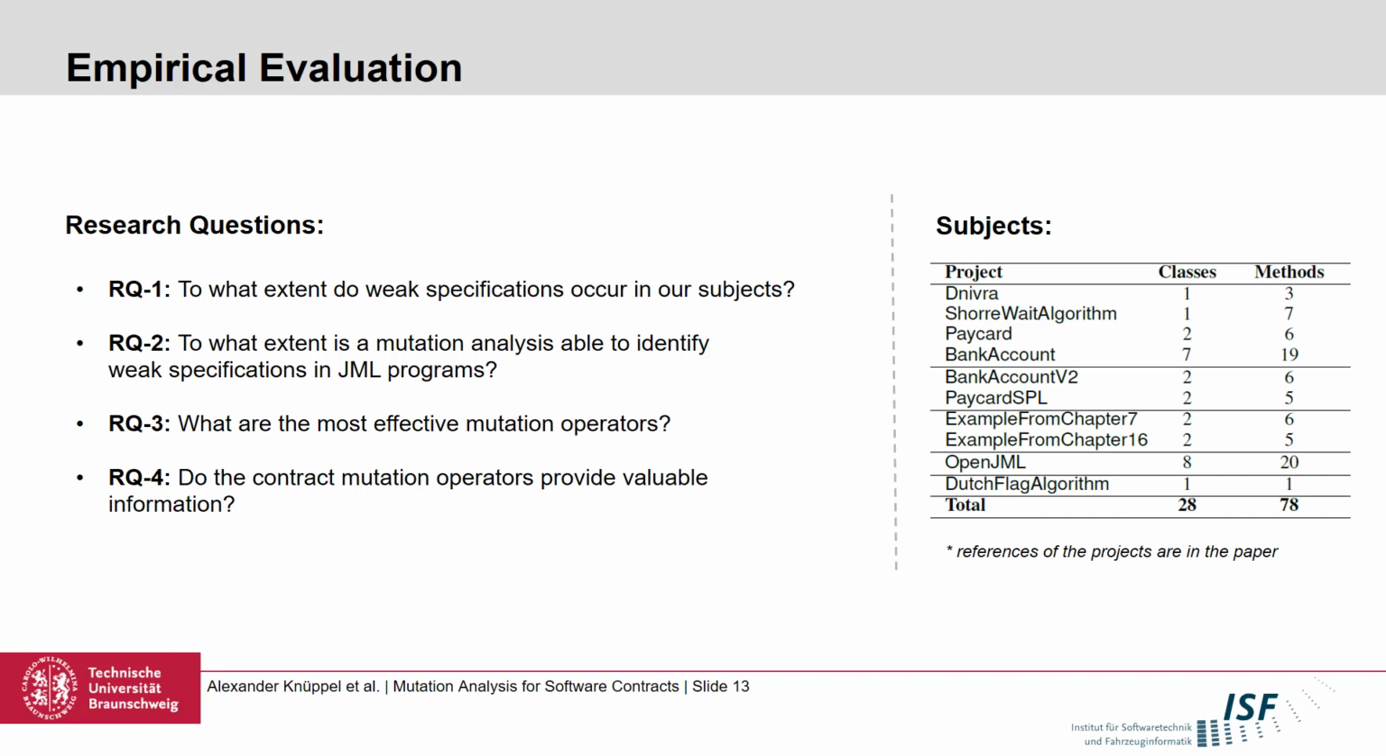In total, we formulated 4 questions. First, we wanted to know how common weak specifications are with respect to our subjects. Second, we wanted to know whether our framework is able to identify these weak specifications, and also what we can say about the mutation scores. Third, to address scalability issues with this approach, it is important to know which mutation operators could actually be ignored, as they do not contribute to the outcome. And finally, for the last question, we have a separate question for the contract level mutations, and here's a question if they actually make sense in this context.